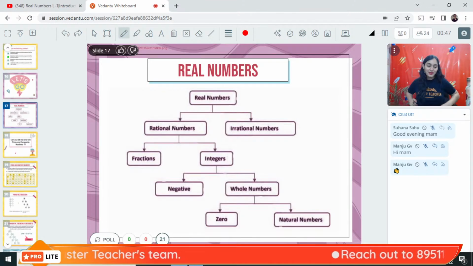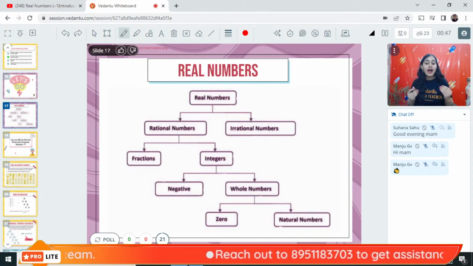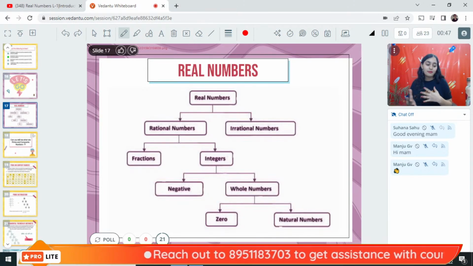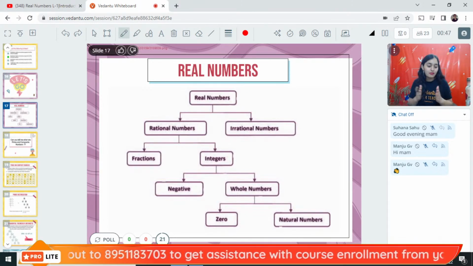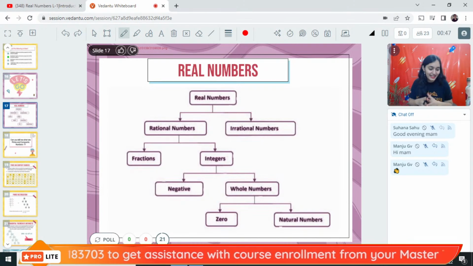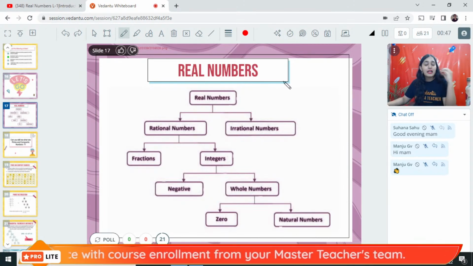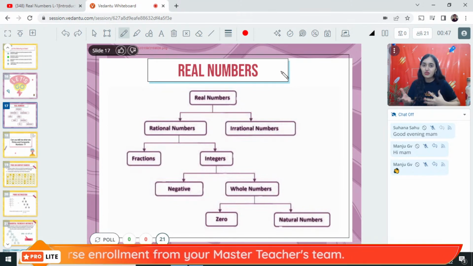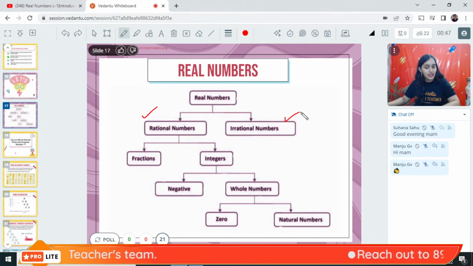Let's see how. First of all, let's understand what are rational numbers, what are irrational numbers, and what is the number system of real numbers. Real numbers are the numbers that exist in this world, that are non-imaginary numbers. Under real numbers, we have rational numbers and irrational numbers.